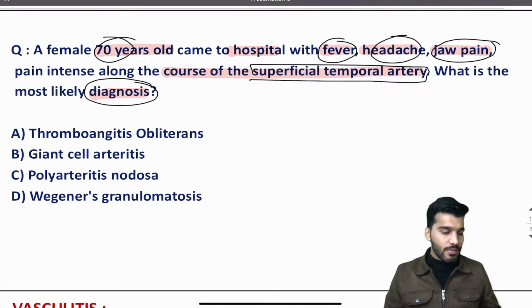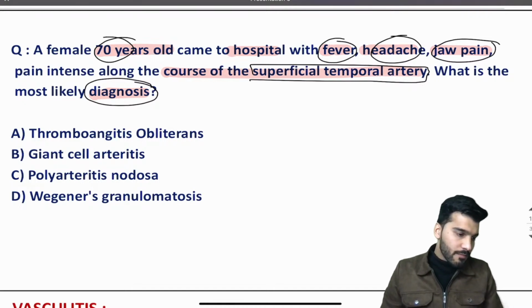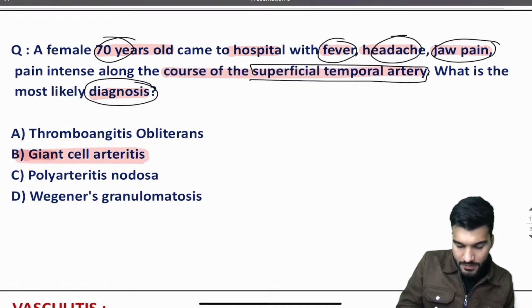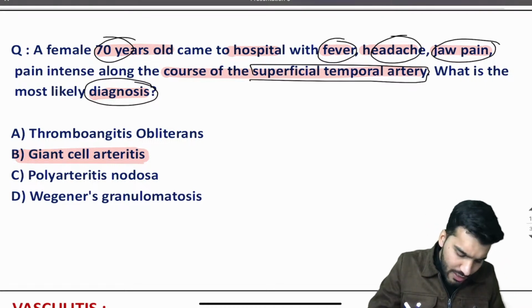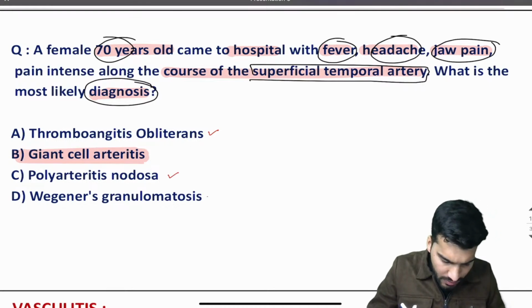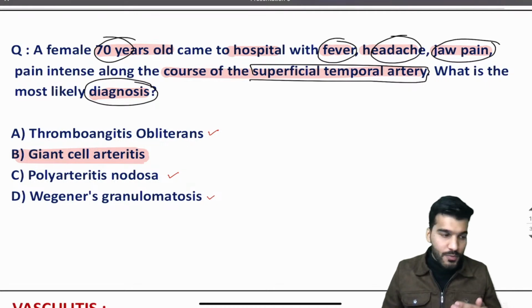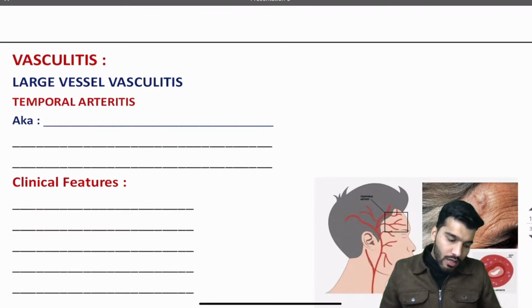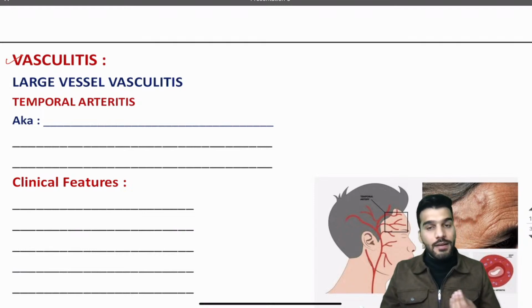Yes, sir. Very good. The answer is going to be giant cell arteritis. Now, what exactly is thromboangiitis obliterans? What is polyarteritis nodosa? What is Wegener's granulomatosis? All the questions that have been asked from these 4 topics, let's discuss all of them. Okay. Now, we already know the vasculitides. We have large, we have medium, and we have small vessel.